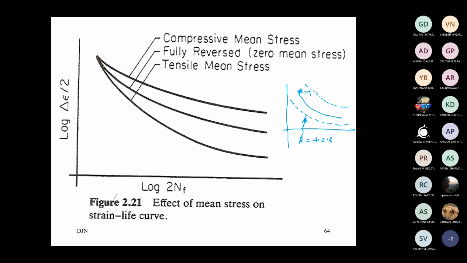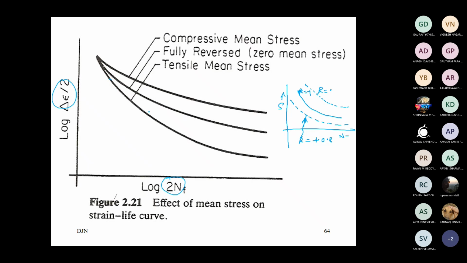Tensile. Then tension-compression or compression type of R value, again positive R, but compression loading, because R is sigma minimum by sigma maximum in the stress life approach. So in the same way we can shift the strain life curve. Here you see the strain life curve. In the strain life approach we say strain life curves; in the SN approach we say stress life curves. Stress versus life curve, here strain versus life curve.